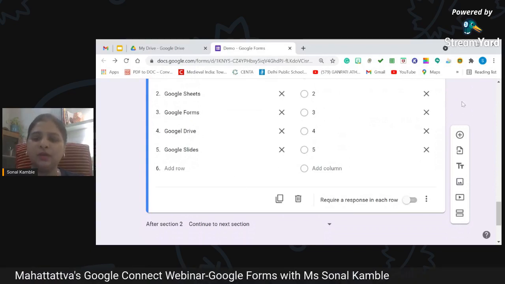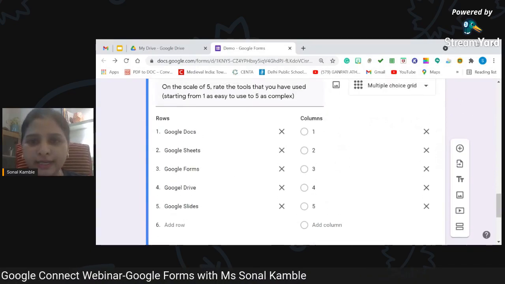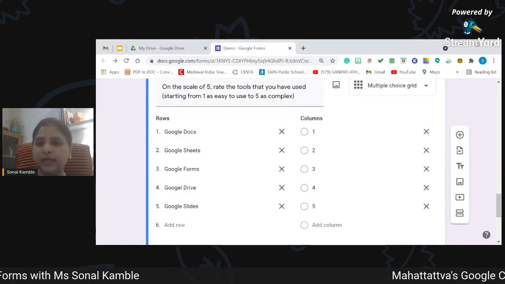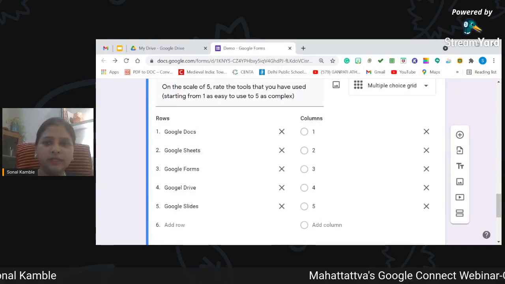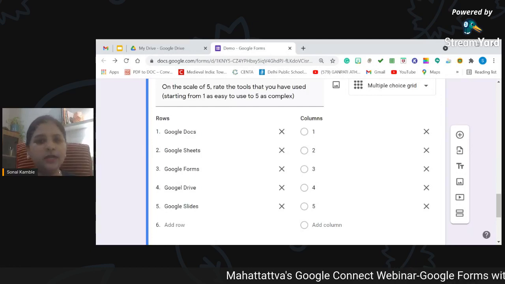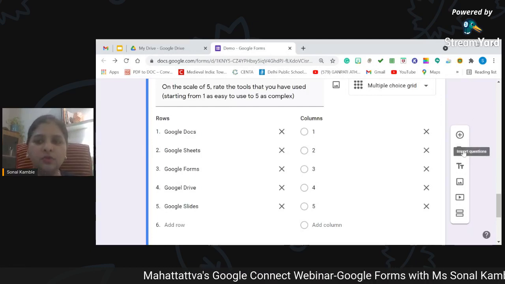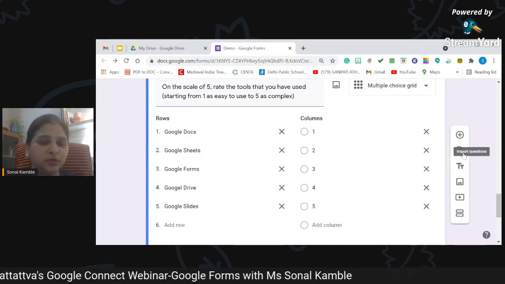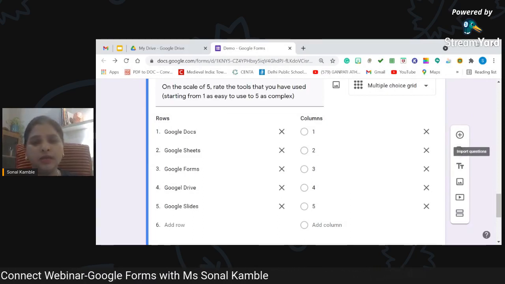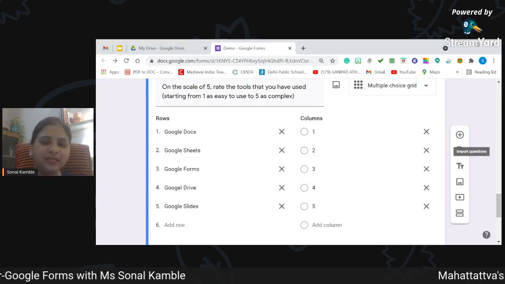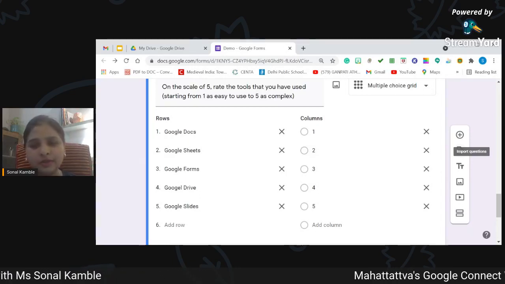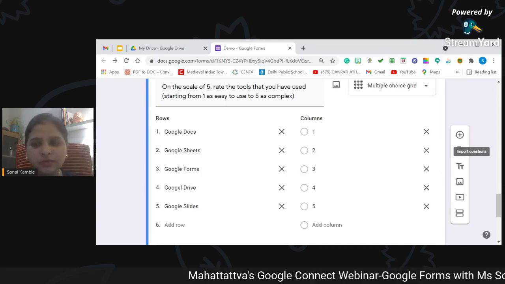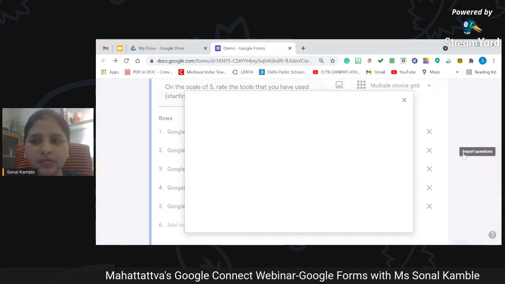So now this was a very big question, and I really got tired typing in. So what to do? How can I take help of Google Form in solving this, in helping me? So here comes another help from Google Form, which is the option import questions. If you have already created a form earlier and you are feeling lazy and tired to type the question again, and if you know that you can copy it from another form, here it comes, import questions.